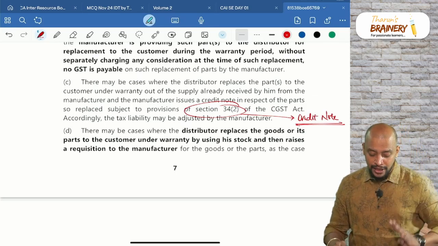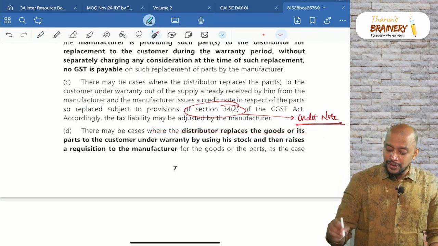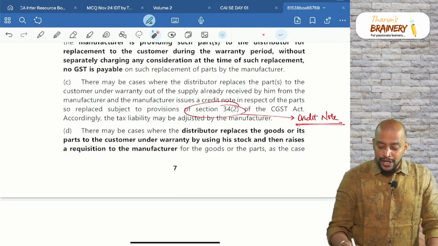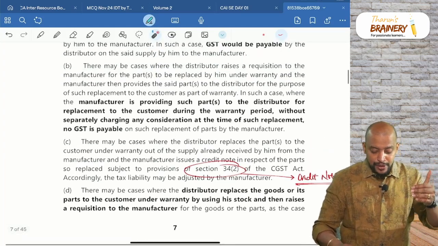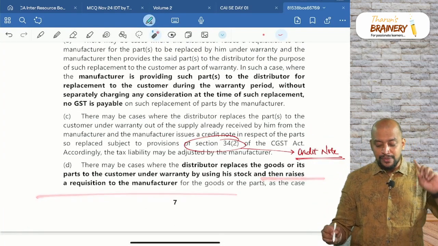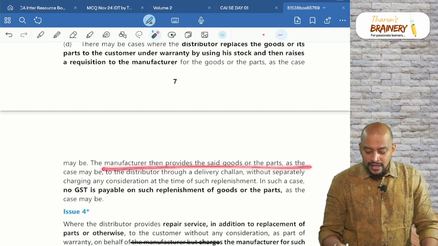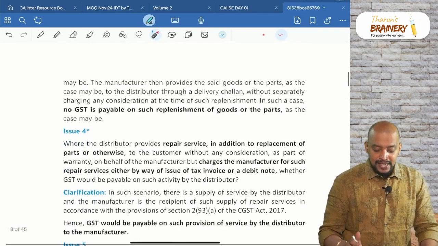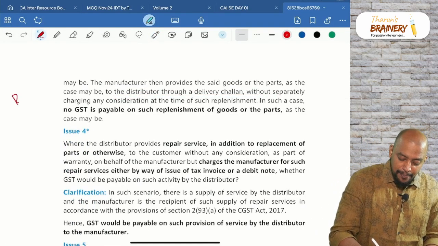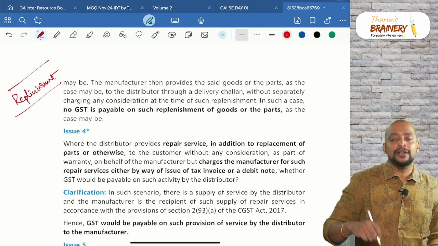Okay. Fourth scenario, there may be cases where the distributor replaces the goods or parts to the customer under warranty by using his stock, and then raises a requisition to the manufacturer for the goods or parts, and the manufacturer then provides the said goods or parts, as the case may be, through a delivery challan. This is known as replenishment of stock.